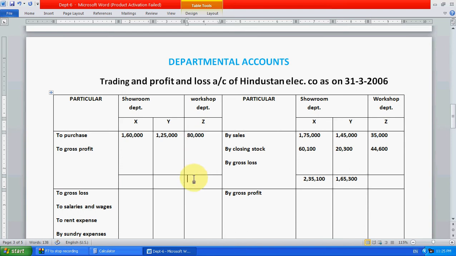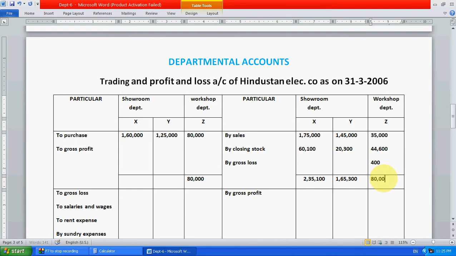So 80,000 is the highest, means purchases we have made are much higher, and if we deduct, we will get a gross loss because sales are very low. So 80,000 minus 79,600 means we get a loss of 400 here.